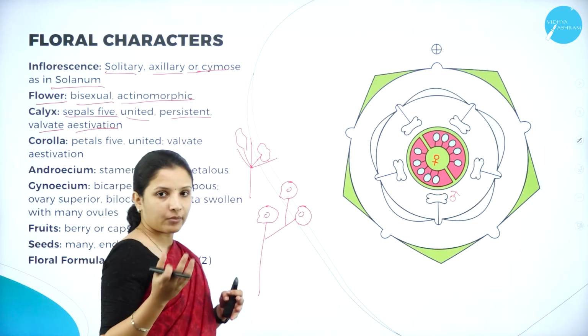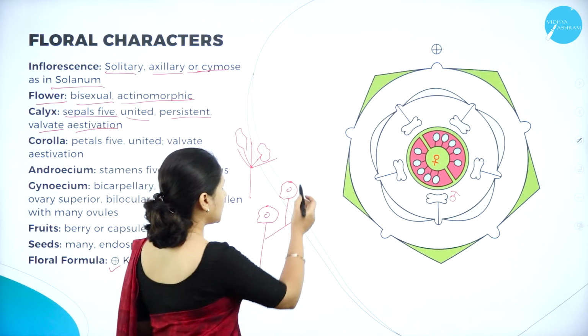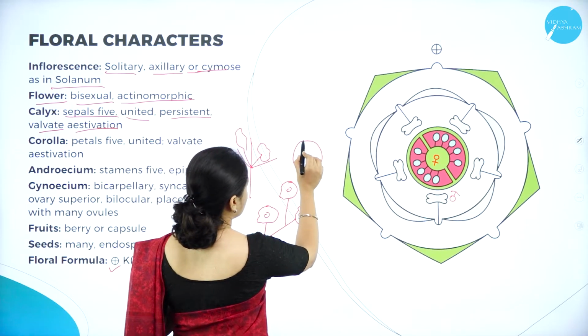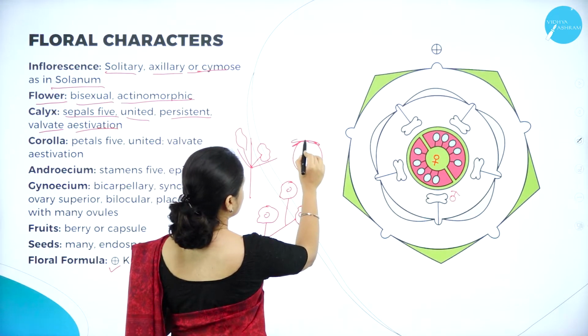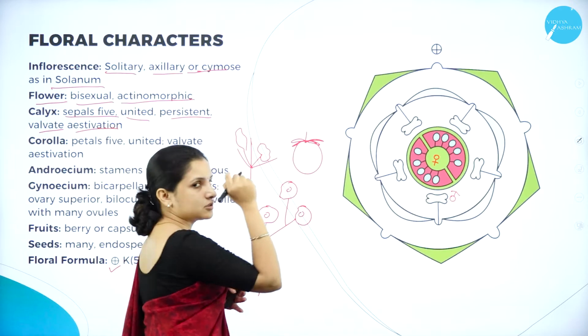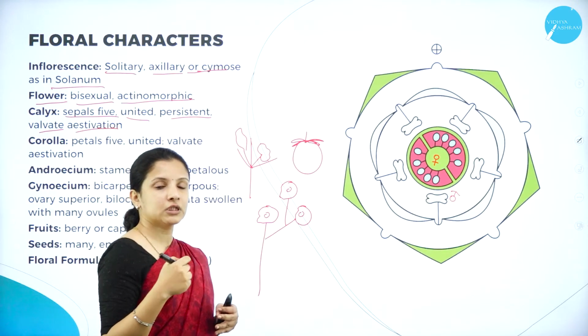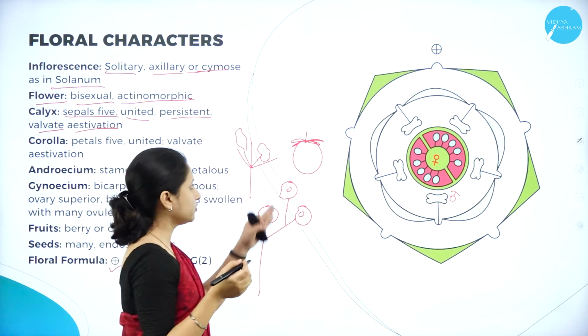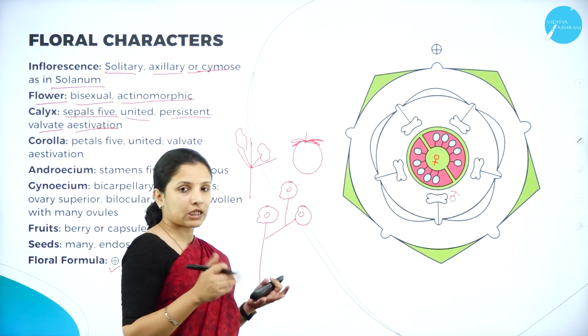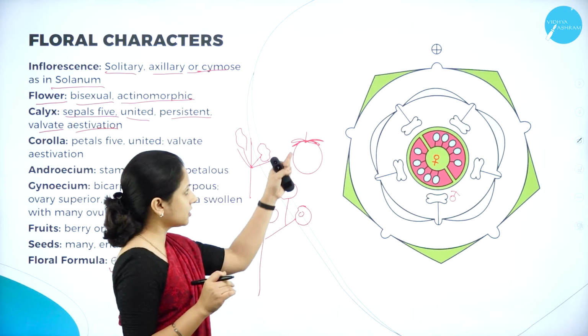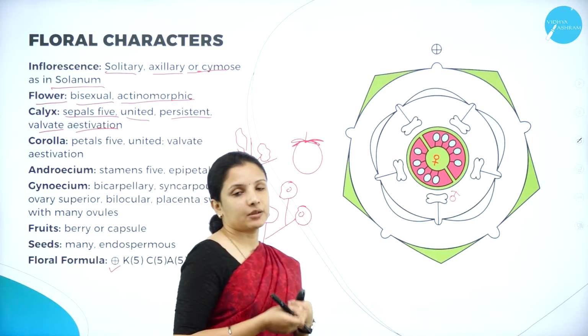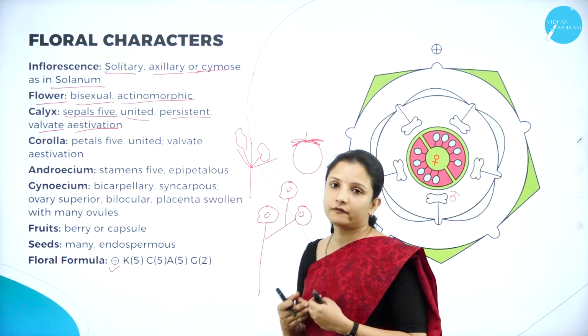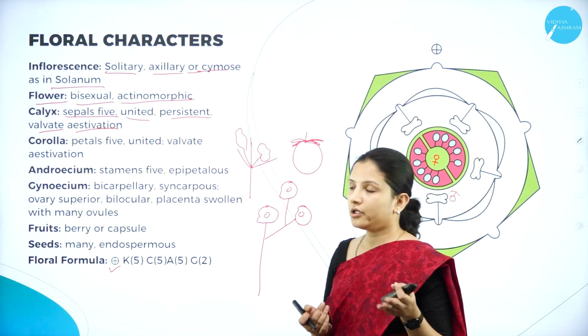Have you seen tomato? When you look at a tomato, the calyx will be present on the fruit, green color, right? That is, it is persistent. Actually, in some of the fruits, say for example, mango, do you find it like this? No, the sepals would have fallen off. But here in Solanaceae members, the sepals will remain in the fruit. They will not fall off, like tomato, brinjal and all that.